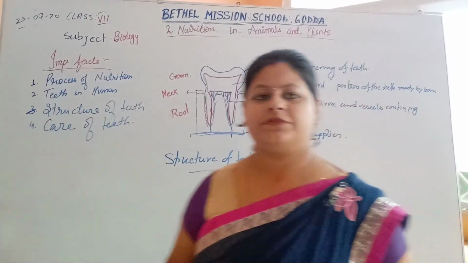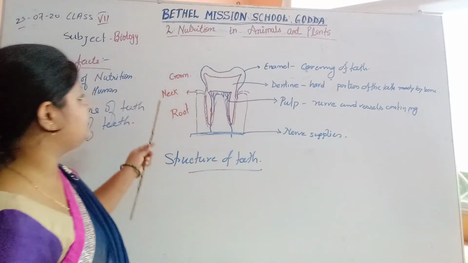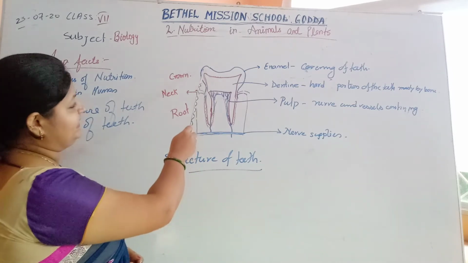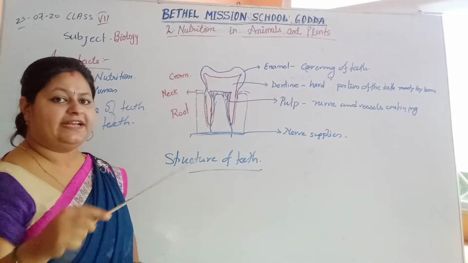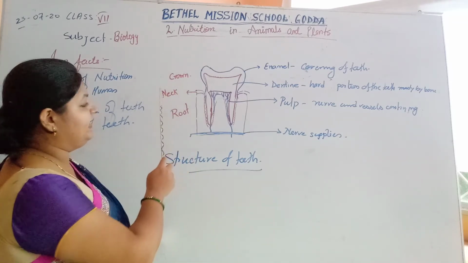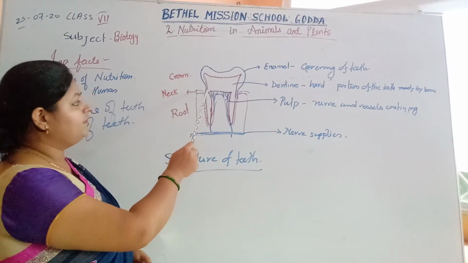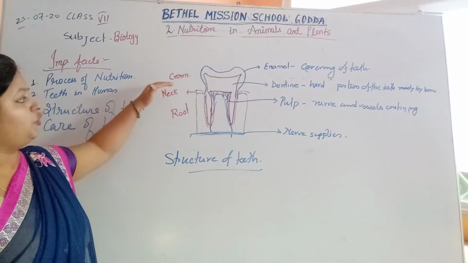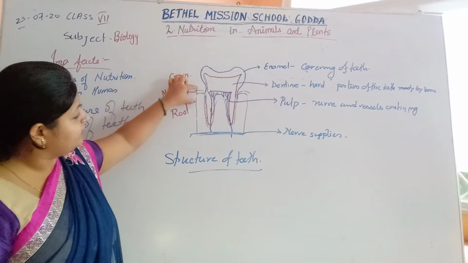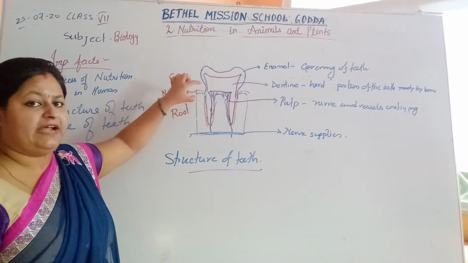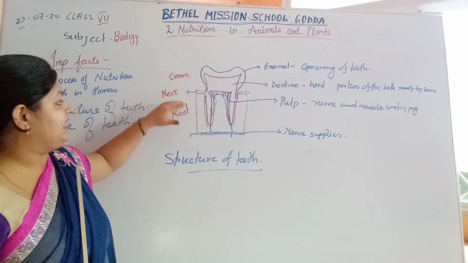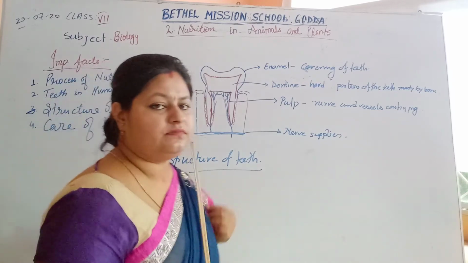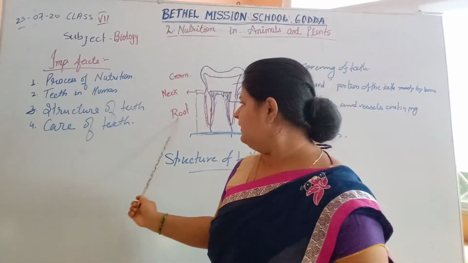So the next topic which we are going to discuss in this session is the structure of teeth. What is the structure of a tooth? The tooth is divided into three parts: crown, neck and root. The part of a tooth we can see with our naked eye, the surface, is the crown area. The portion which is attached to the pulp is the neck portion, and the rest, which is inside, is the root area.